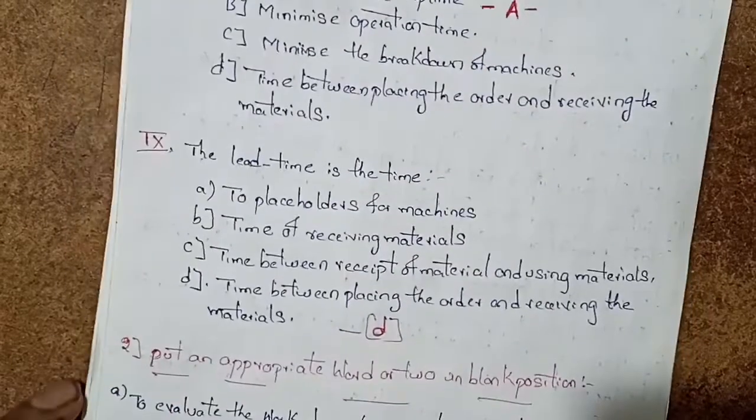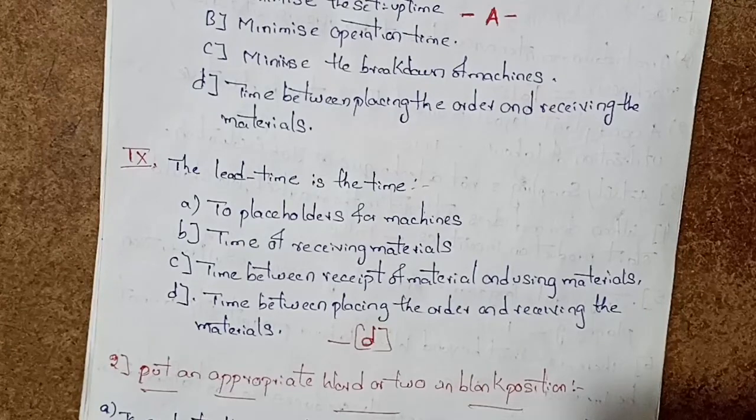Next, the lead time is the time to place the order, the time for receiving materials, the time between receipt of material and using the material, or the time between placing the order and receiving the material. Select the option: the lead time is the time between placing the order and receiving the material.